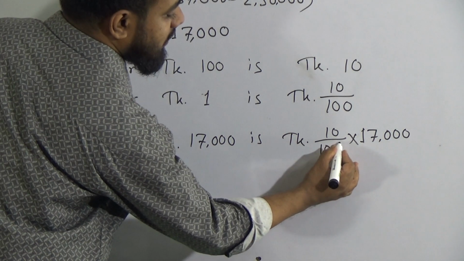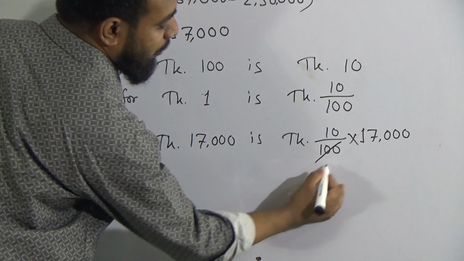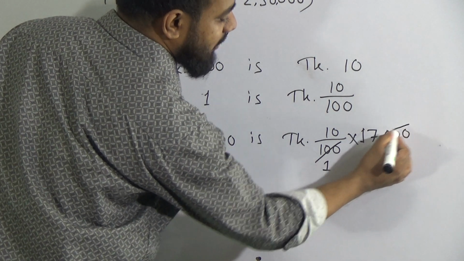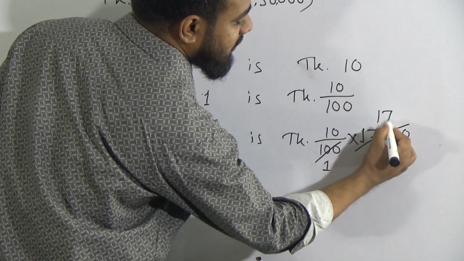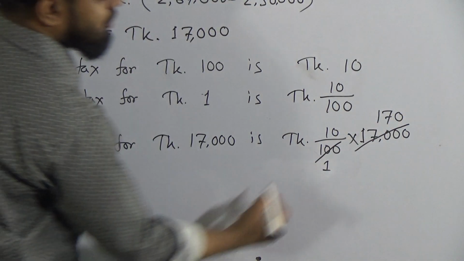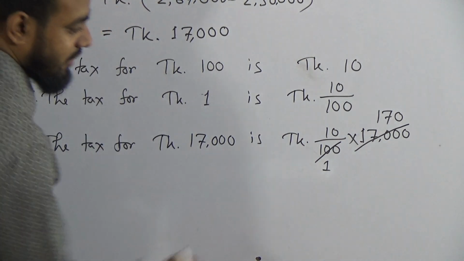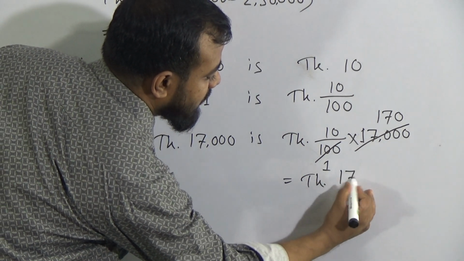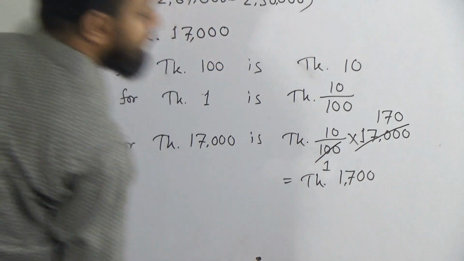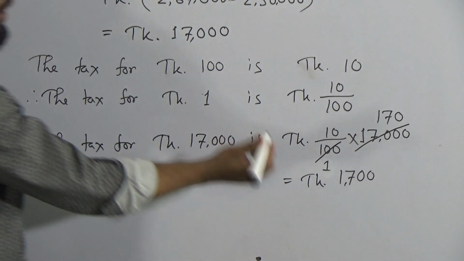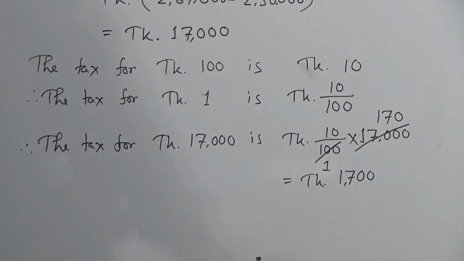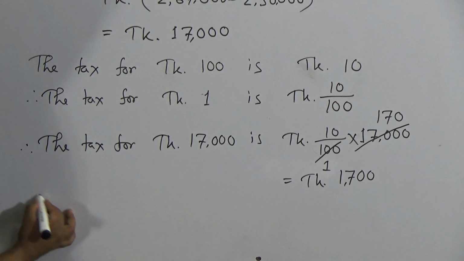We can cancel 100 by 100, it will be 1, and in the numerator 17,000 divided by 100, it will be 170. Now multiplication of 10 and 170 will be taka 1,700. This means that Nilim has to pay income tax of 1,700 taka.